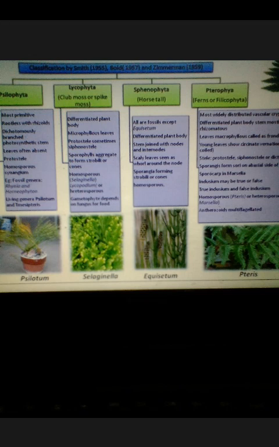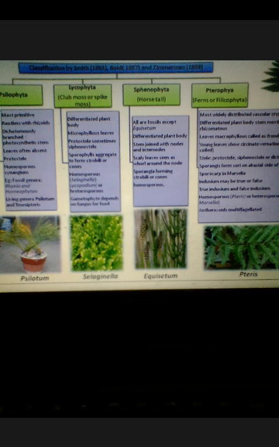Morphologically, Lycophyta is differentiated into root, stem and leaves. They are microphyllous. They have protosteles, sometimes sphenosteles are also present. Sporophylls aggregate to form strobili or cones. These are the reproductive structures we have seen last time. Some of them are homosporous. Examples are Selaginella and Lycopodium, and some others are heterosporous. Gametophytes are dependent on sporophytes. A well-known example is Selaginella, which is in your syllabus.